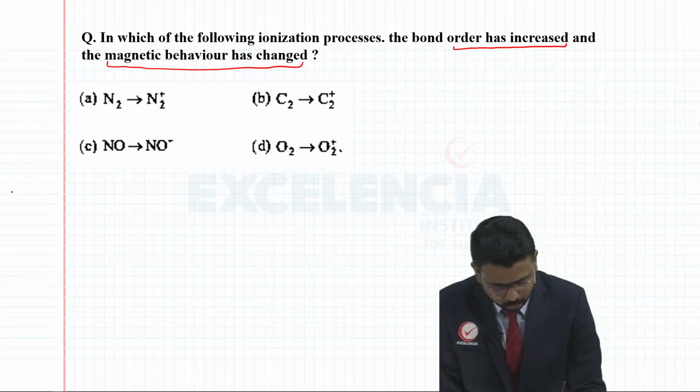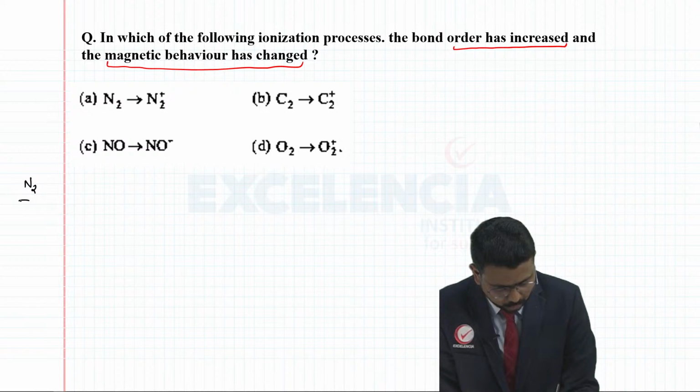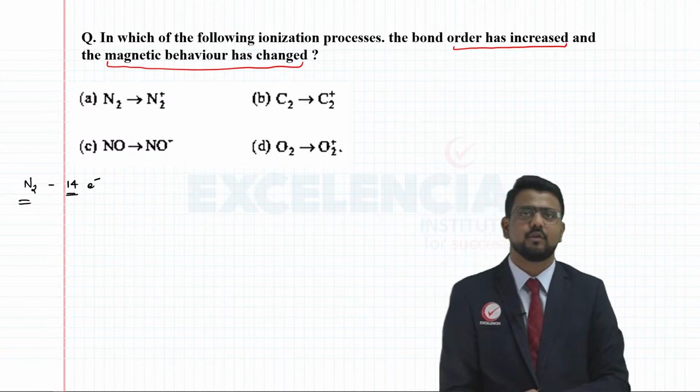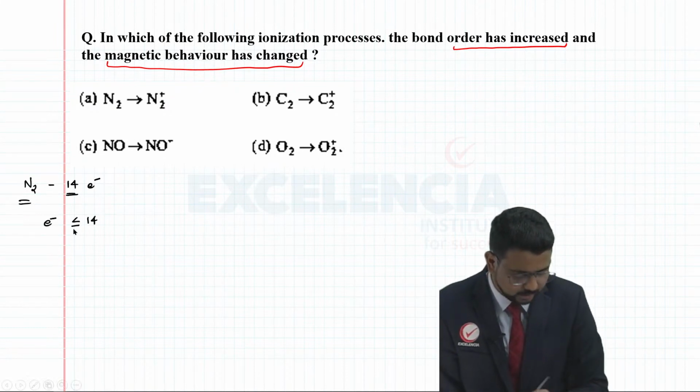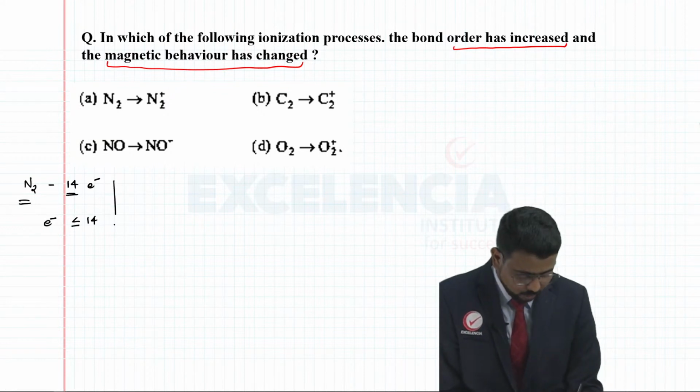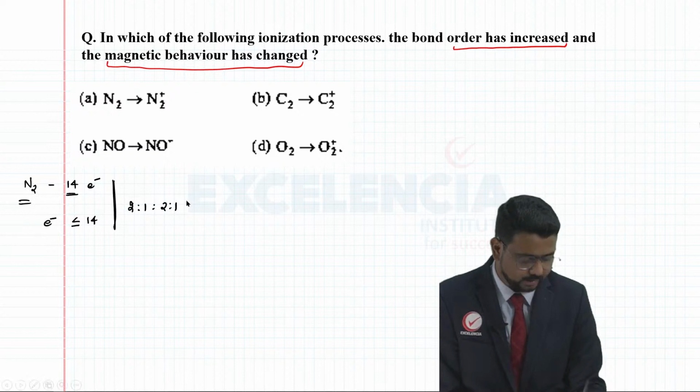Now we know that N2 molecule, the total number of electrons here are 14, right? So definitely in such species the number of electrons, if they are less than or equal to 14, right, then the arrangement of the molecular orbital is going to be 2, 1, 2, 1, right?